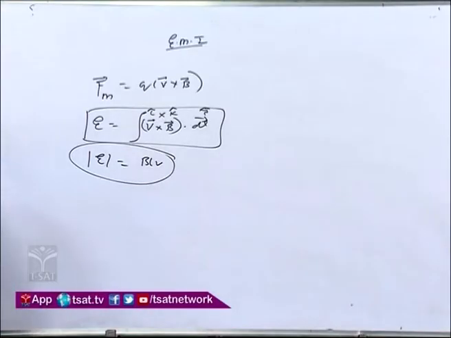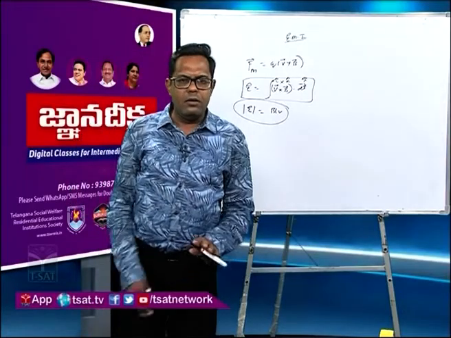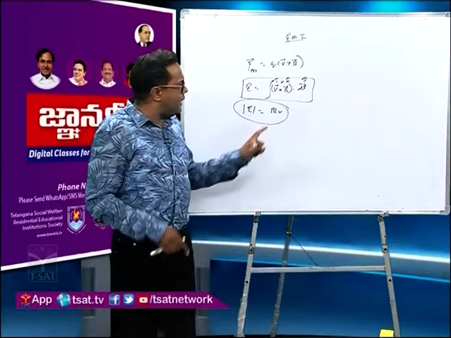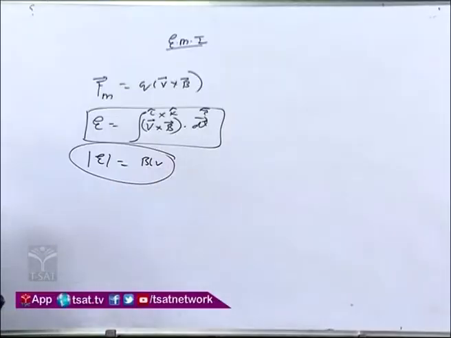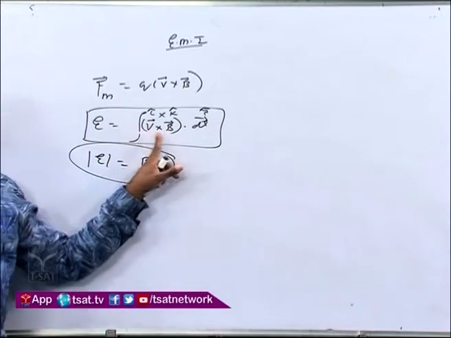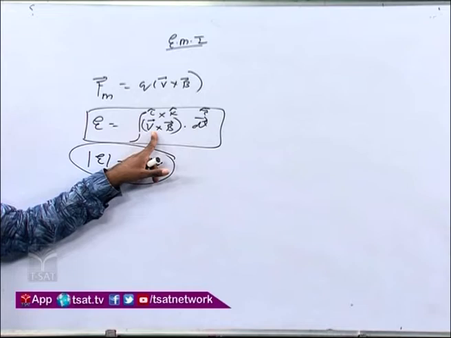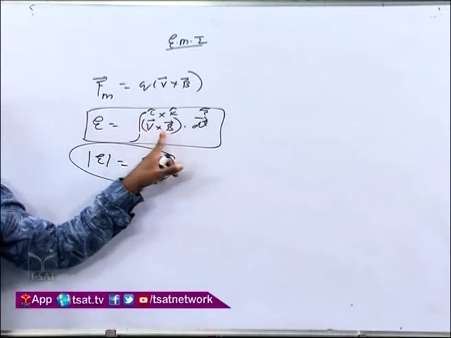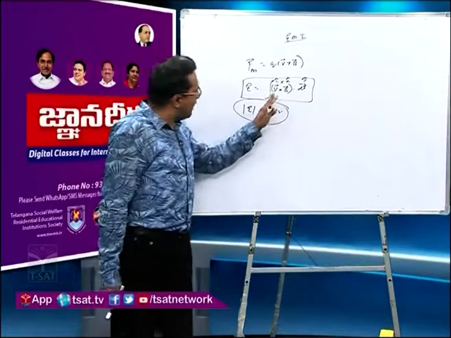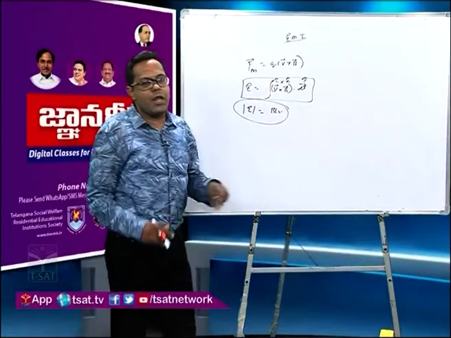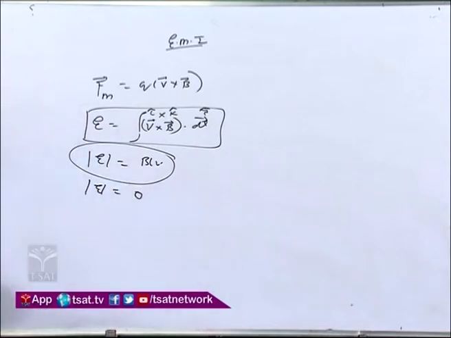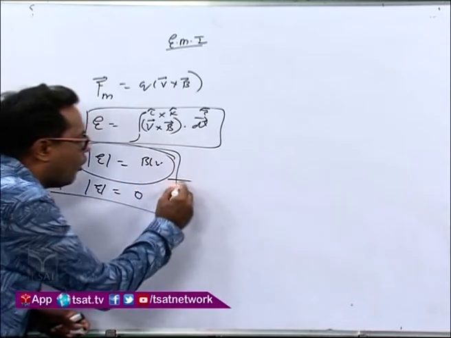Now try to understand this. If any two of the vectors are parallel to each other, for example V and B are parallel, meaning the velocity with which the conductor is moving and the magnetic field in which it is placed are parallel, then V cross B will come out to be 0. Even if any two of the vector quantities are parallel to each other, the EMF will come out to be 0. These two things you have to remember for solving the numerical.